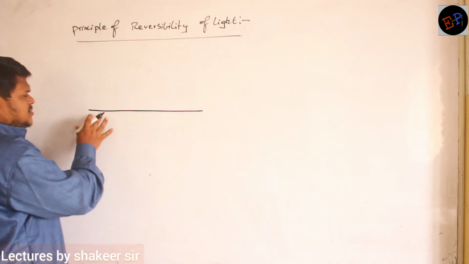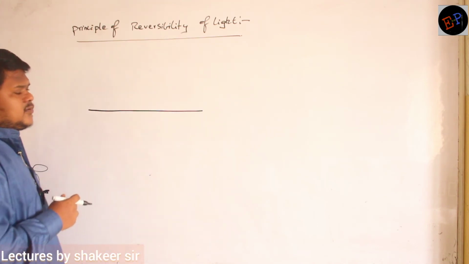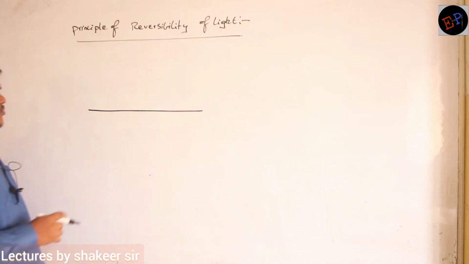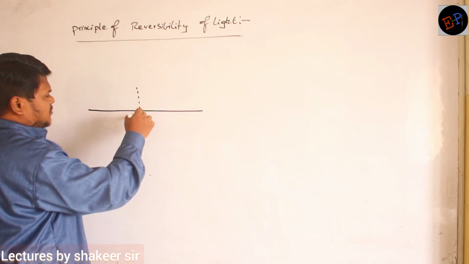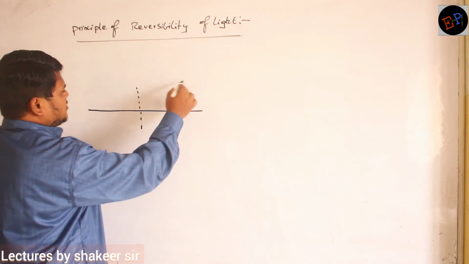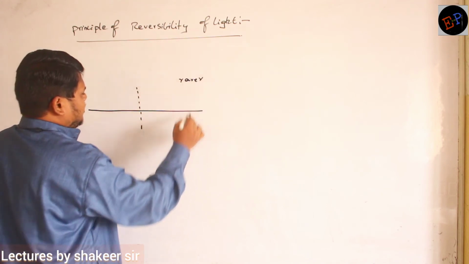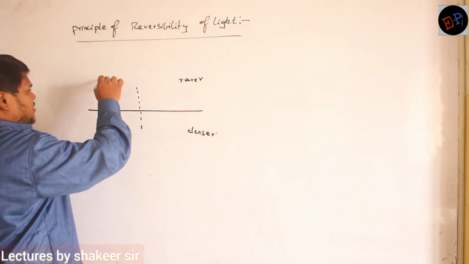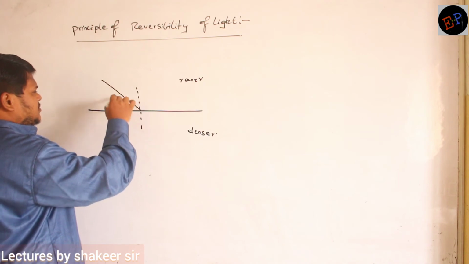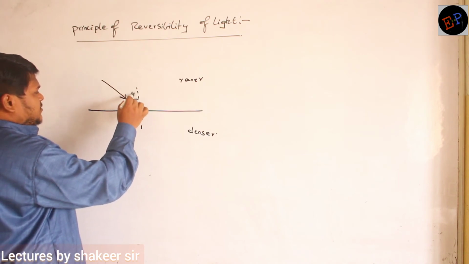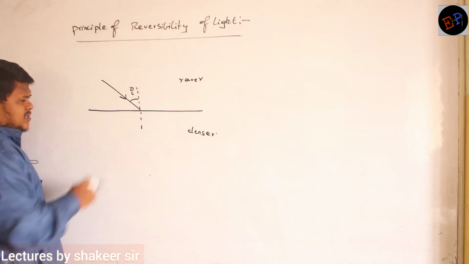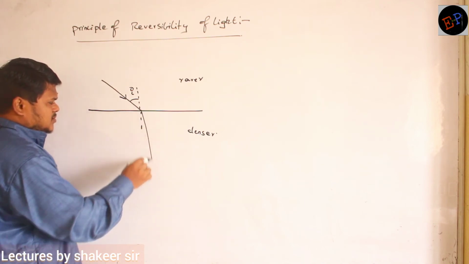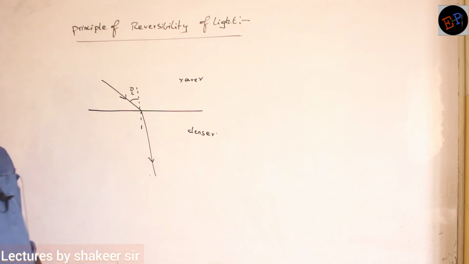Make it understand this one. This is the interface which is separating two media. This is medium number 1 and this is medium number 2. This is the normal. Consider this is a rarer medium and this is a denser medium. Light enters like this. Let the angle of incidence be I. If it is a denser medium, it will bend towards the normal. This is what happens. Are you able to understand?